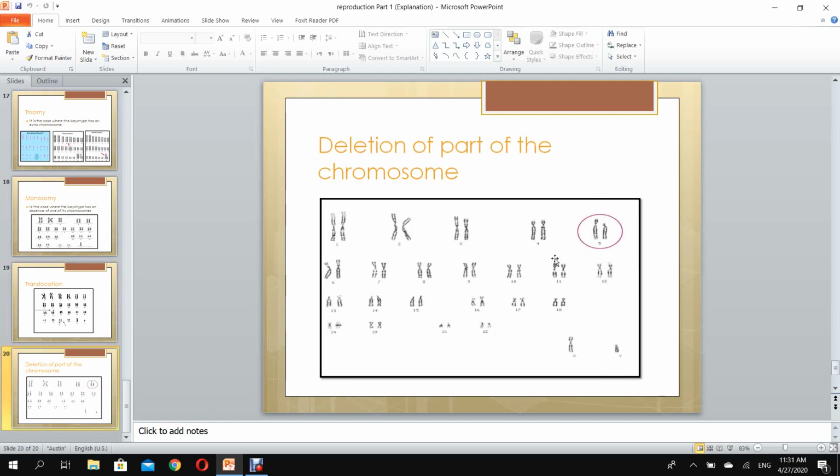Let's see, what do we have here? We have deletion of a part of the chromosome. So all the chromosomes are of the same size except chromosome 5, where in one of the chromosomes, its upper part is deleted. This is deletion of a part of a chromosome. So not the whole chromosome is absent. If the whole chromosome is absent, this means monosomy. But if a part of a chromosome is absent, we call it deletion. So we have 4 types of abnormalities. We have trisomy, monosomy, deletion, and translocation.